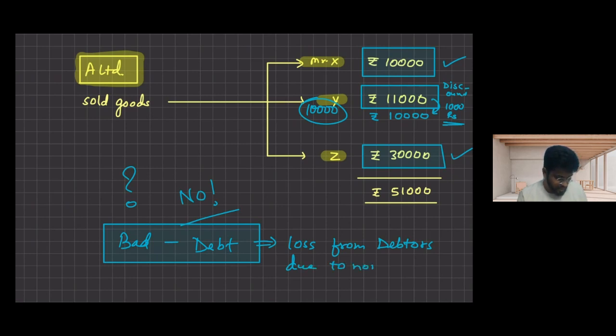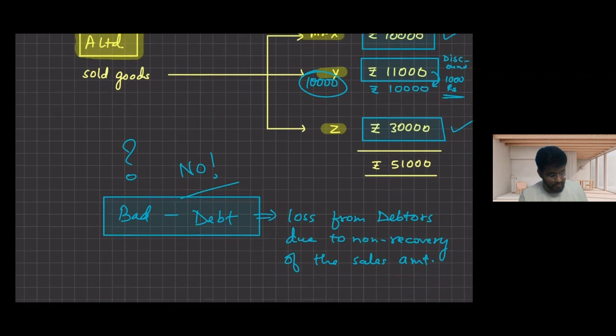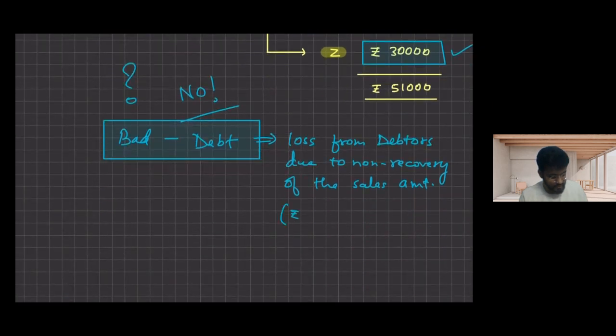Due to non-recovery of the sales amount. Whatever amount was due, we recovered less from it. That was 11,000 minus rupees 10,000, so there is a loss of rupees 1,000.